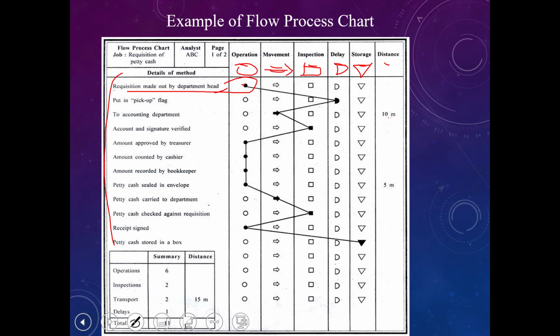So we have an operation here, and after they fill up the form, they put up the pickup flag for someone to come and pick up, because the mechanical engineering department and the accounting department have some distance, for example here 10 meters.